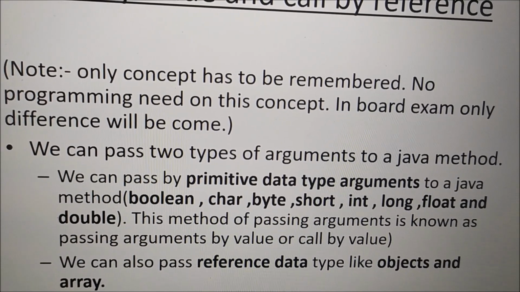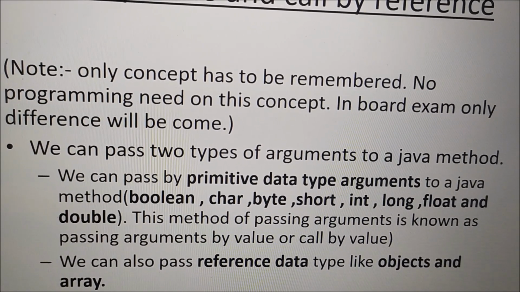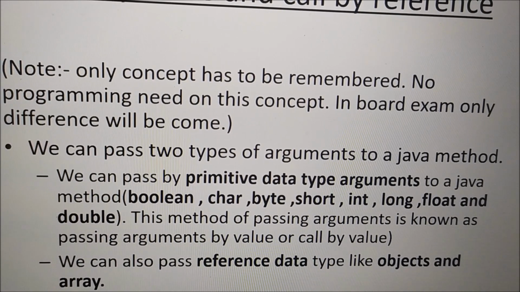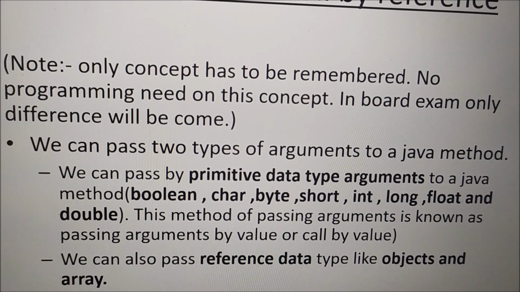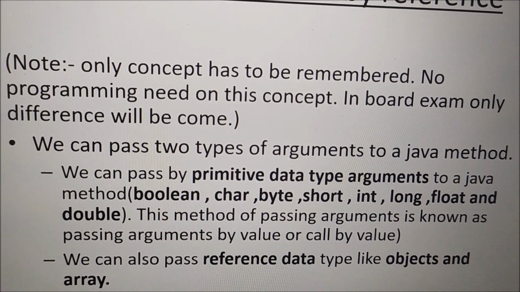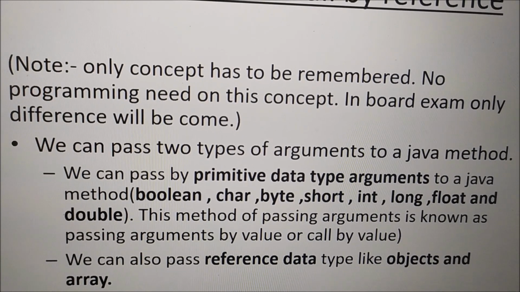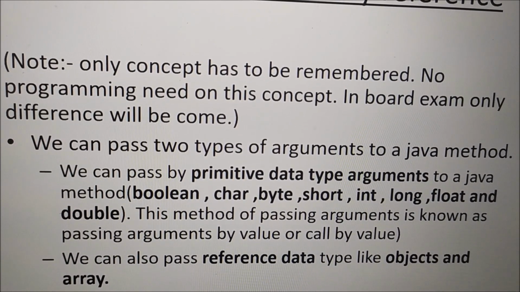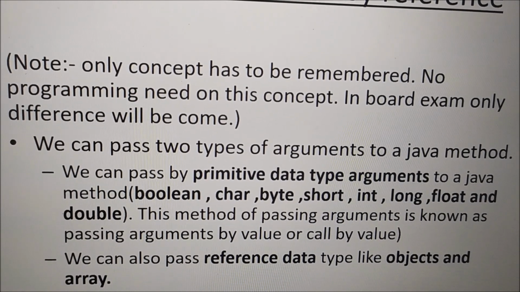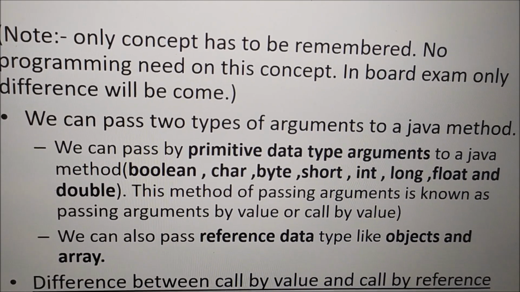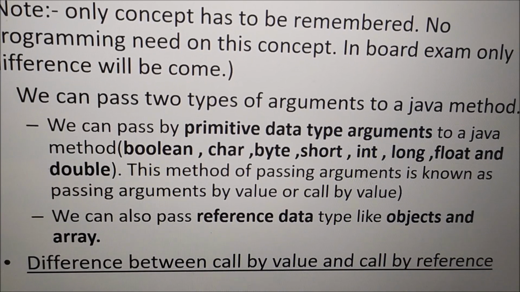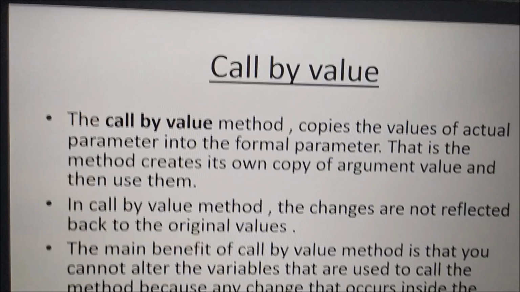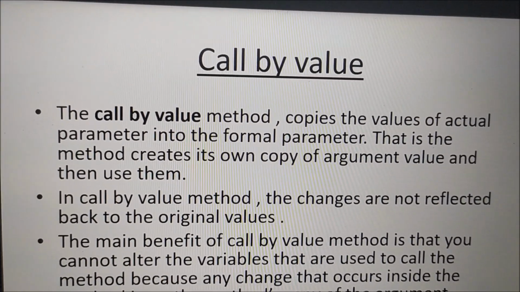So the argument is also of two types: one is the primitive type, another is the reference type. Now, when we are using the primitive type, what is it called, when we are using the reference type, what is it called, and what is the difference between them, that you have to discuss. That is the difference between call by value and call by reference. First we discuss call by value.